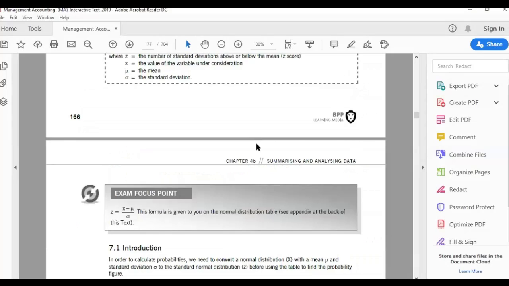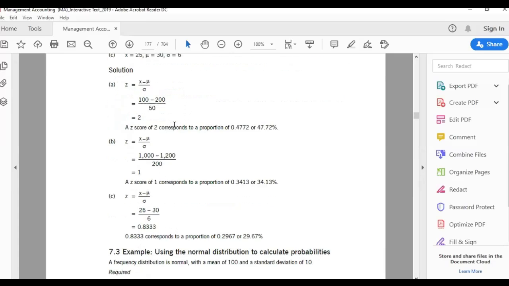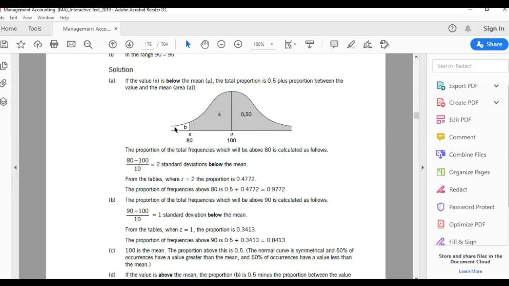So here they give you questions. Example, calculate the Z scores. They just ask you to calculate and here you will use the formulas. I will leave it to you. This is the same thing, they are just repeating it again and again. I will just do one question with you.